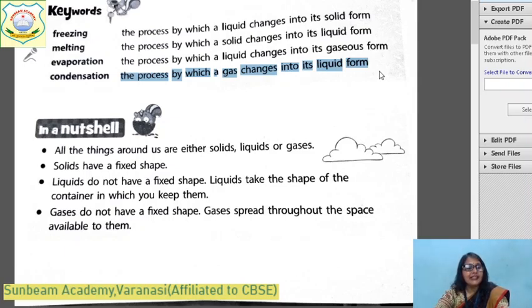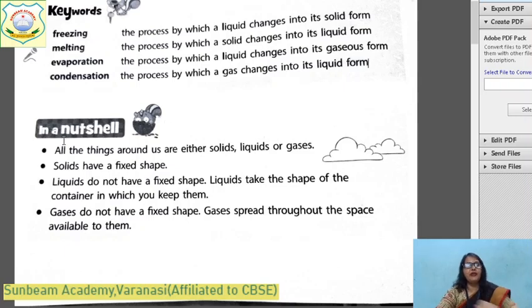And children, why does it rain? On earth there is raining. This is also due to condensation, because the water present in the seas and rivers evaporates due to the heat of the sun. And when it evaporates, it goes up. And after that, when it reaches the cold temperature there, it changes into water form. And the water droplets join together and come down on the earth in the form of rain. And what process occurs? Condensation.